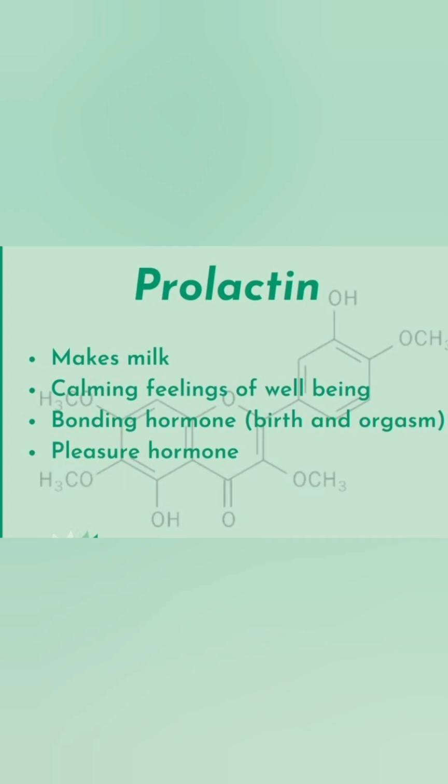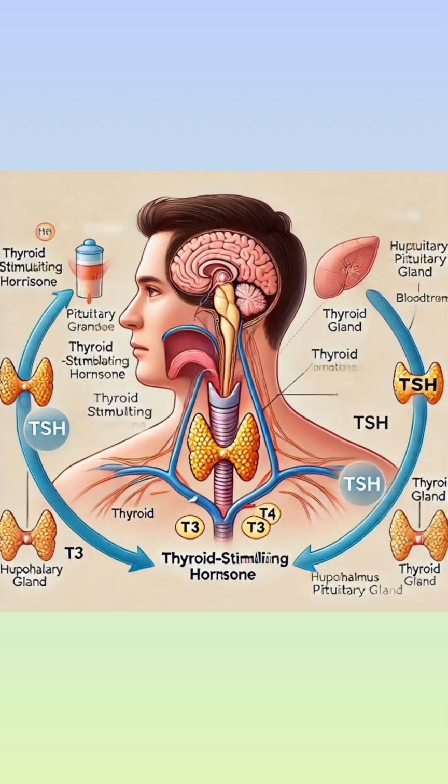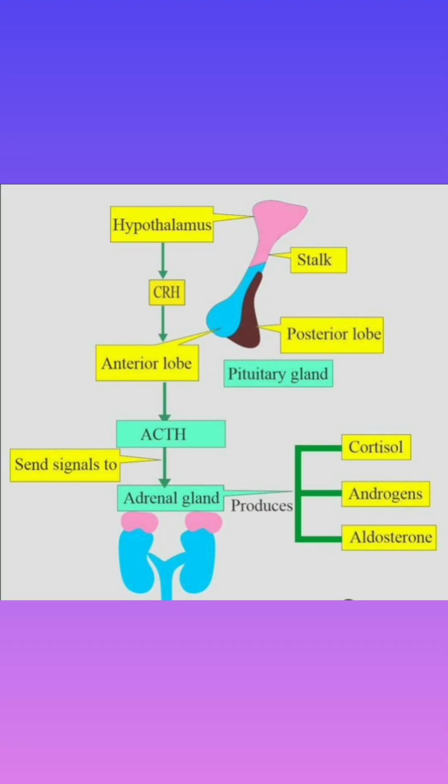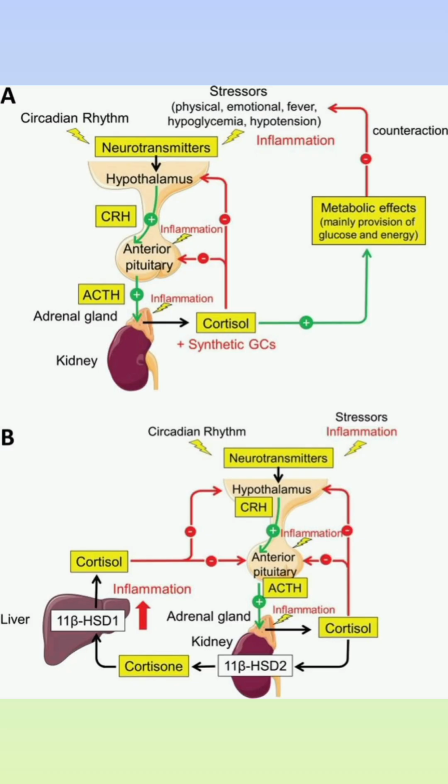Now, the second hormone is prolactin. It leads to the growth of the mammary gland and formation of milk. Third one is TSH. It makes the thyroid gland release thyroid hormone. Fourth one is ACTH. It secretes and synthesizes steroid hormones. These are the hormones from the adrenal gland, particularly from the adrenal cortex.